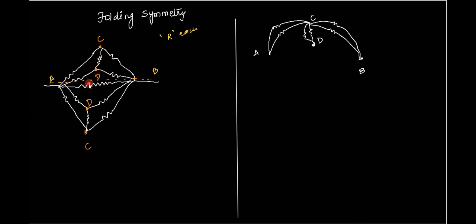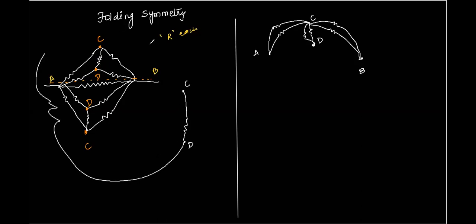Sir, how come you took the resistance between C and D as parallel? I am not taking C and D as parallel. You see, what does parallel mean, Atul? Whenever there are 2 points, C and D, whether you write it this way or you write it this way, it means the same.